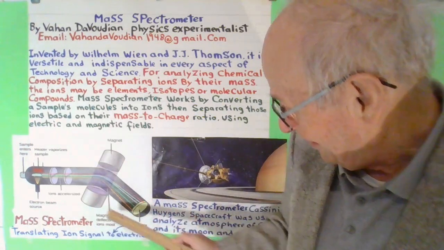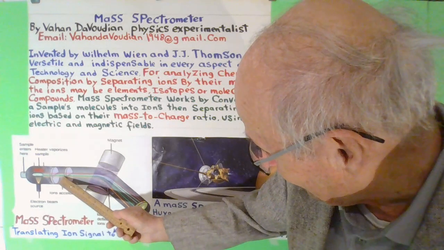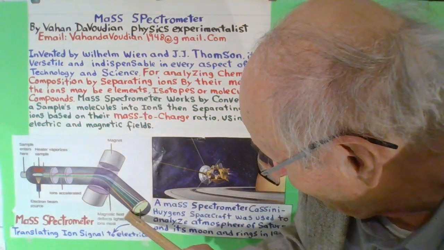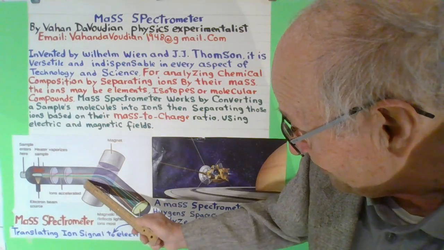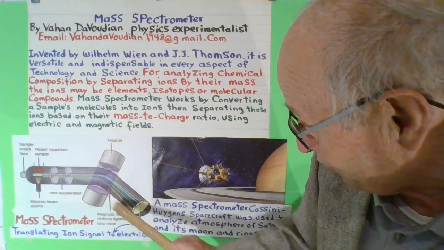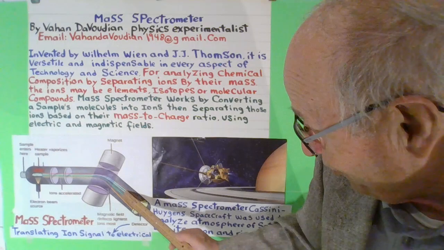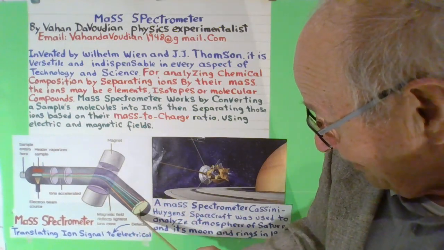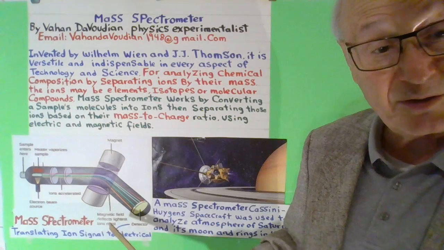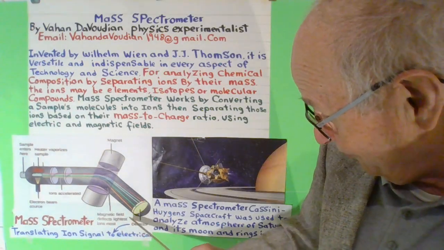The red one you can see deflected less because it is lighter. This one is deflected more. This deflection is converted to an electrical signal, and then we can see it here.